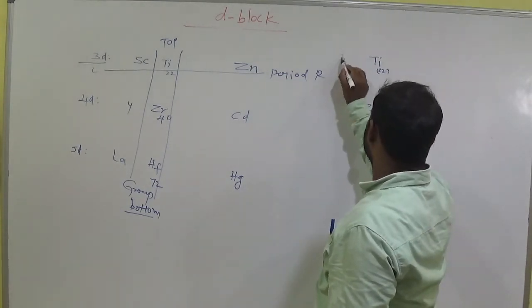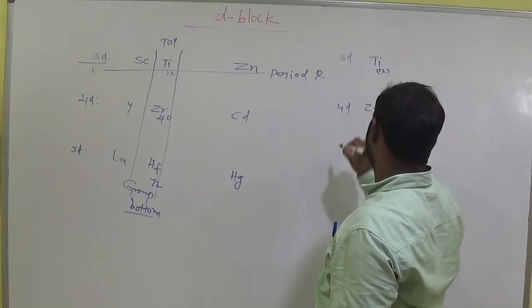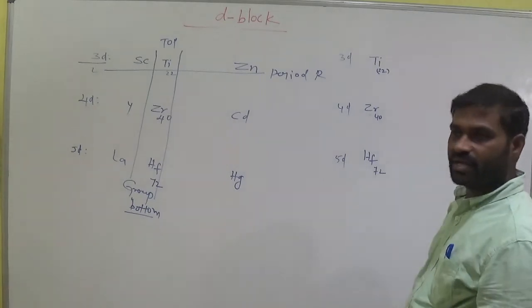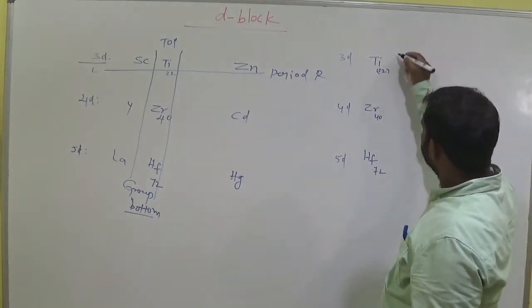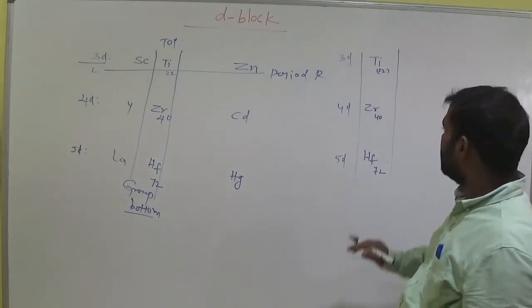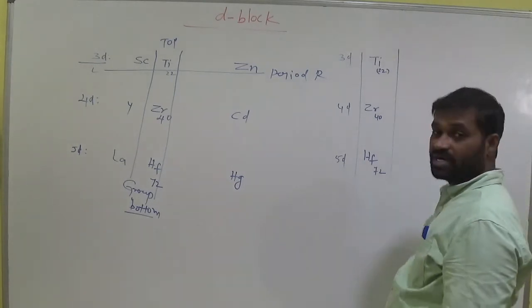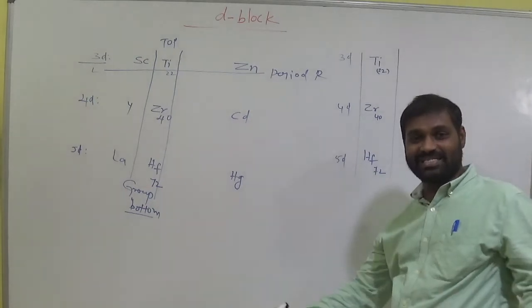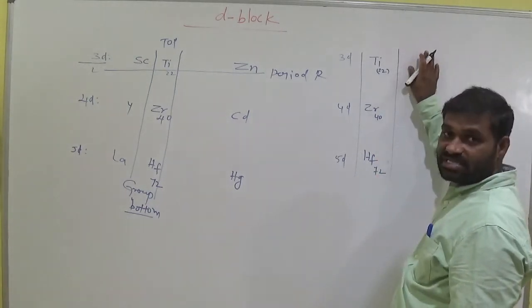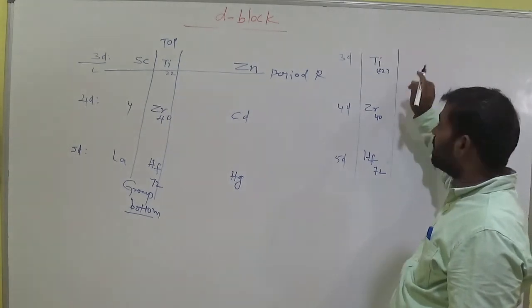This is 3D, this is 4D, and this is 5D. This is the group from top to bottom. You know very well, moving from top to bottom, atomic radius generally increases. Am I right? Let us observe the outermost electronic configuration here.